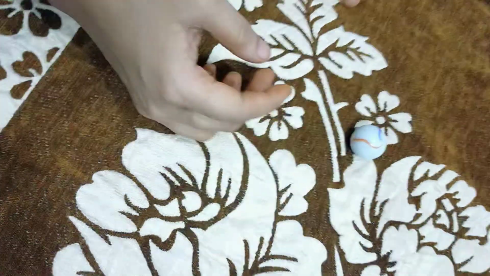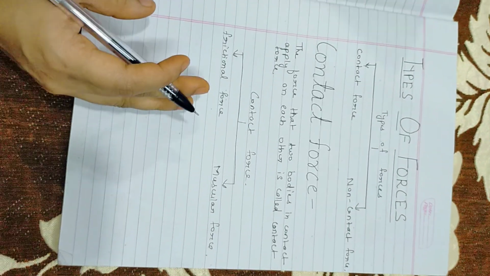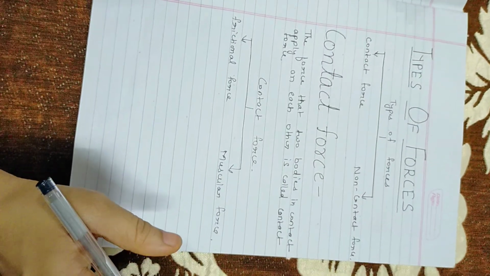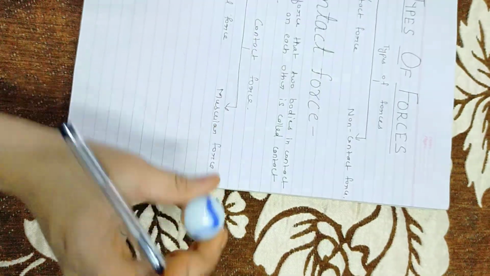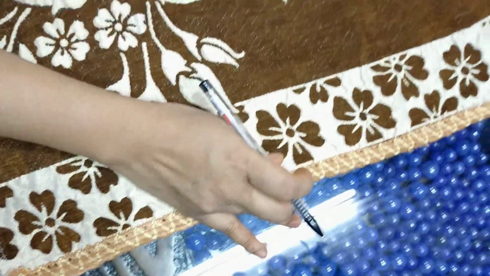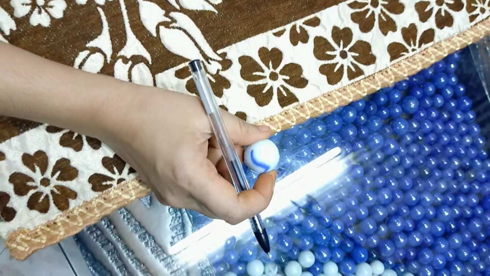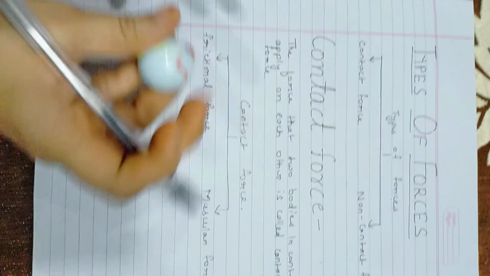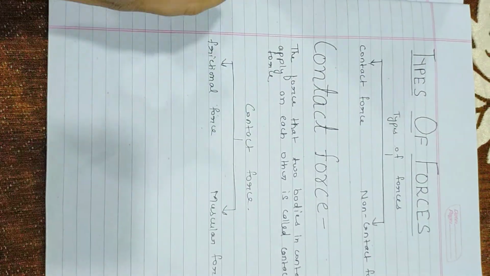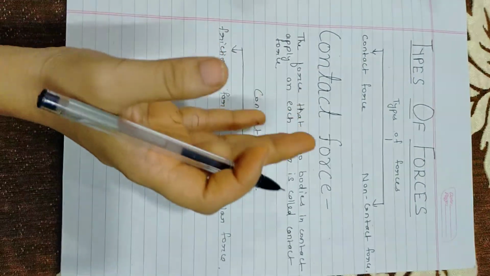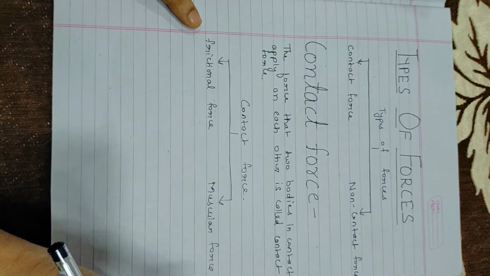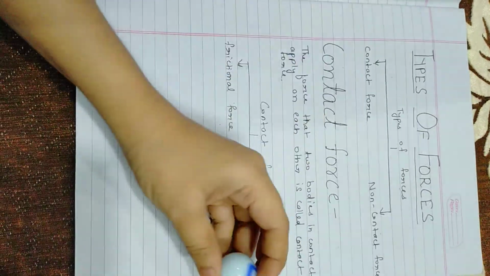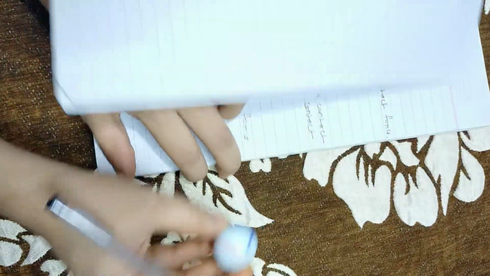Why is it so? It is because of friction, because this cloth was a rough surface which opposes the motion of this ball, while the glass was a smooth surface which opposes the motion of this ball less, and due to this opposition of motion, this ball stops. So basically we can say force of friction is a force that exists between two surfaces in contact. Friction is a force which opposes motion, and it is always directed opposite to the direction in which the object is moving or trying to move.